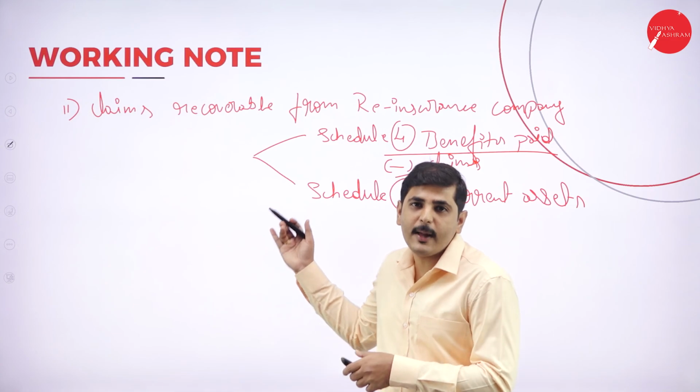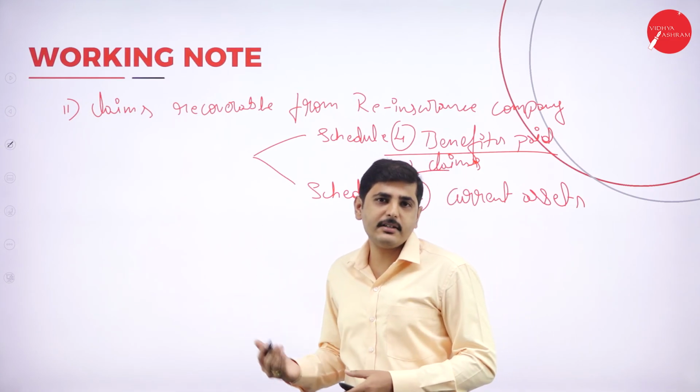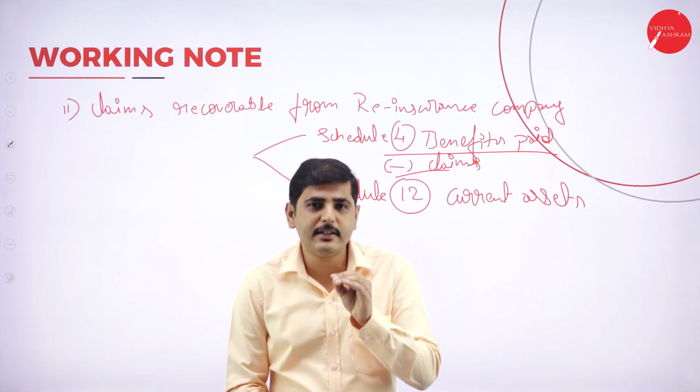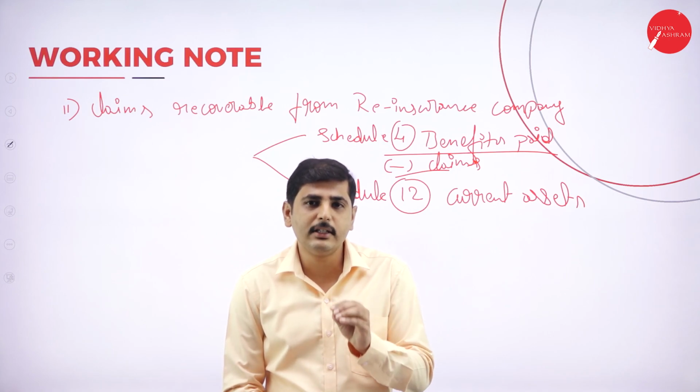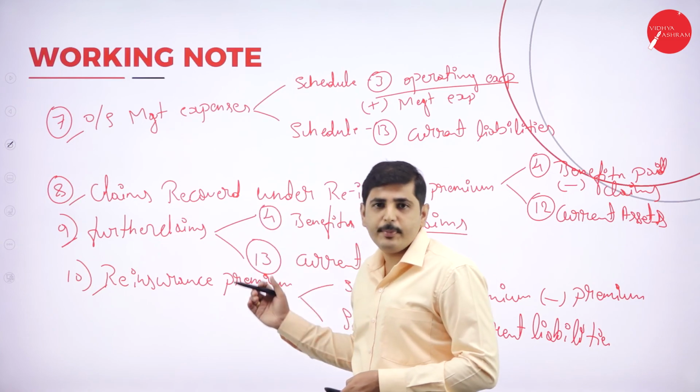These are the major adjustments usually asked in the exam. So I hope you are clear.